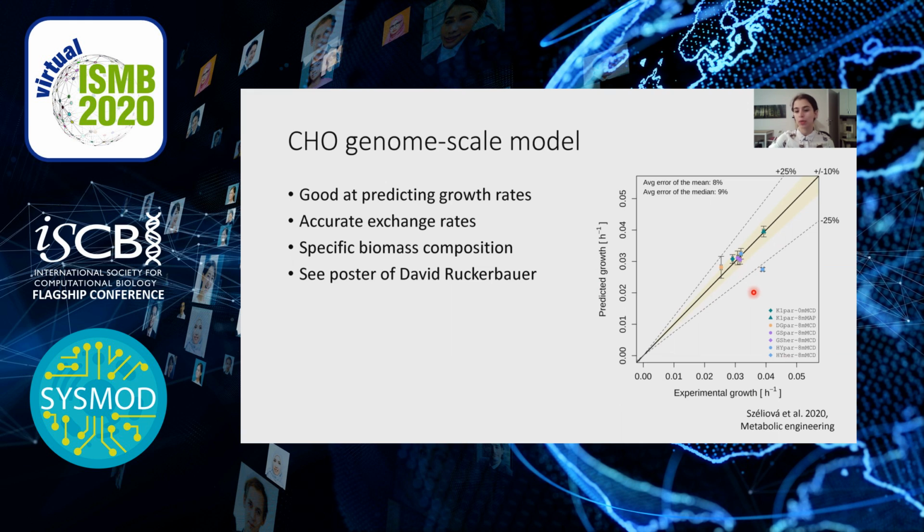And this work was recently published in Metabolic Engineering. And basically we saw that to get good predictions, we need accurate exchange rates, and to get accurate exchange rates, we need to measure the concentrations of metabolites at many time points throughout the batch culture. And then we also saw that it is important to have a cell line specific or condition specific biomass composition, because there was significant variability among the different cell lines and conditions. And if you want to know more about this, you can go see the poster of David Rucker-Bauer.